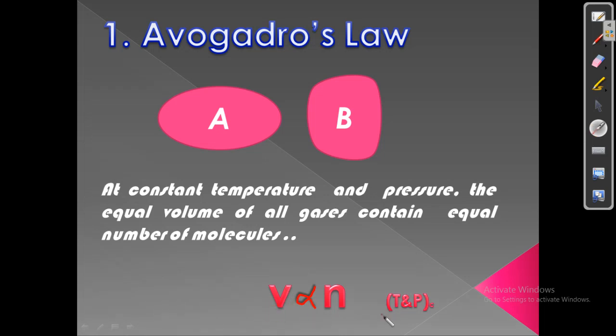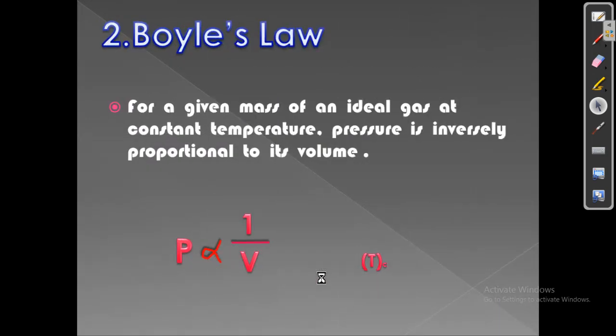number of molecules. When two physical quantities are taken, the remaining physical quantities become constant. You can see here, volume is directly proportional to number of molecules, Avogadro's law. Moving to the next equation, that is Boyle's law equation. Here we have pressure is inversely proportional to the volume.